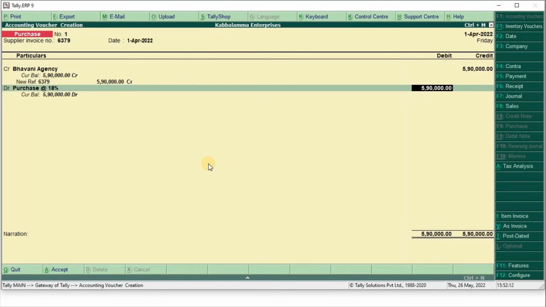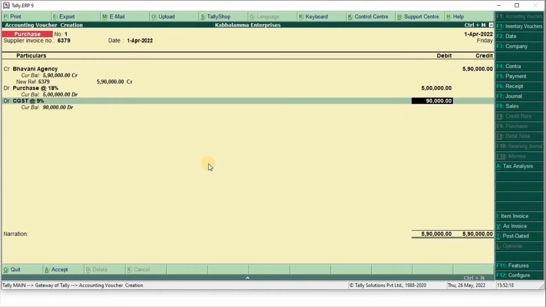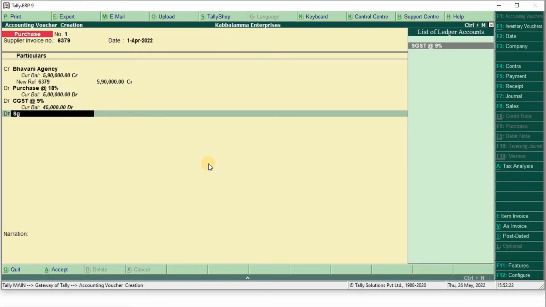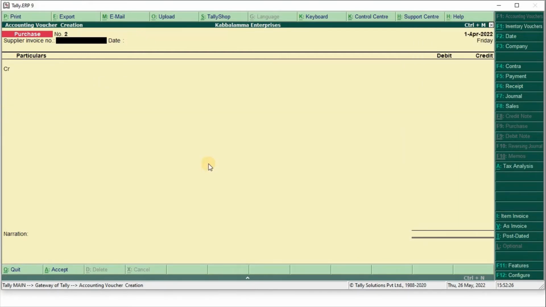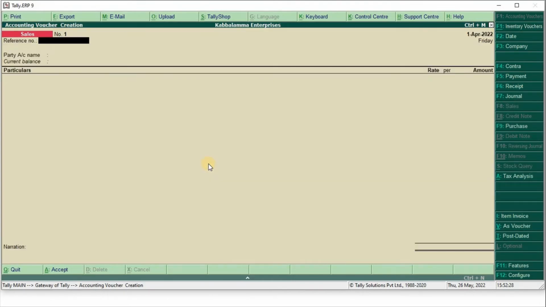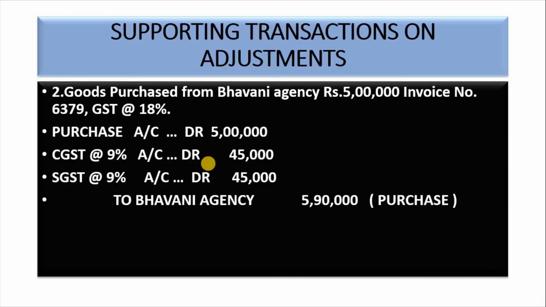Purchase account 5 lakh. CGST 45,000. SGST 45,000. Accept. Next, sales. Ctrl V for voucher mode.